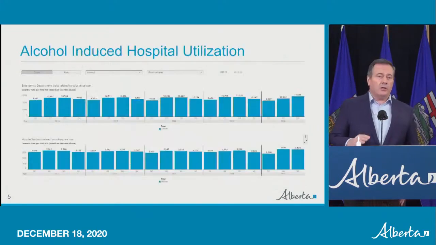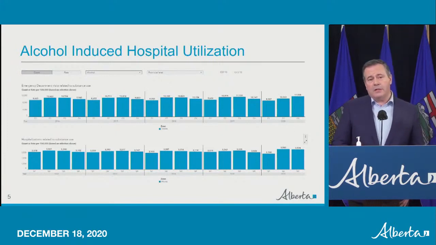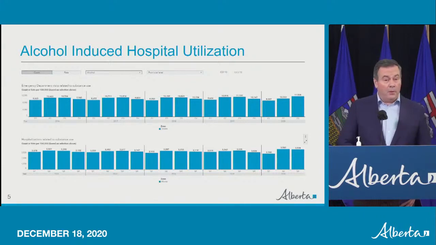Lastly, I'd like to show one last image in this new system. The impact of addiction goes far beyond the effects of opioid overdose. Here you can see emergency department visits and hospital admissions related to alcohol alone. In the third quarter of 2020, we saw 11,500 admissions to hospital due to alcohol use. During the same period, we saw 2,940 admissions due to opioids.